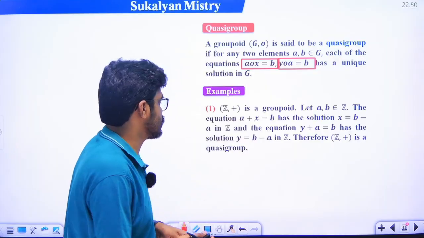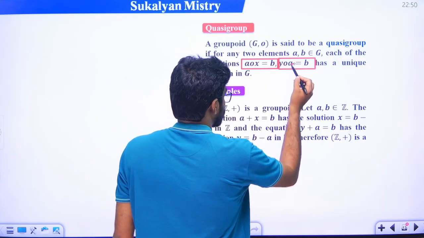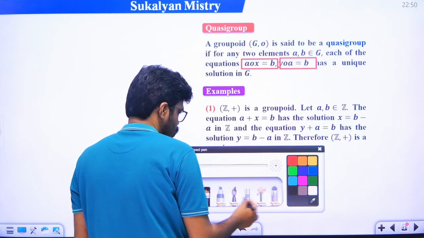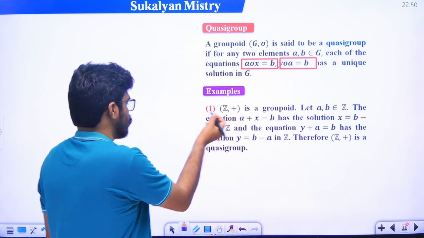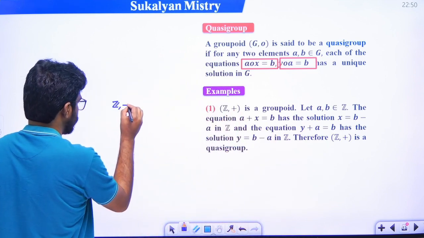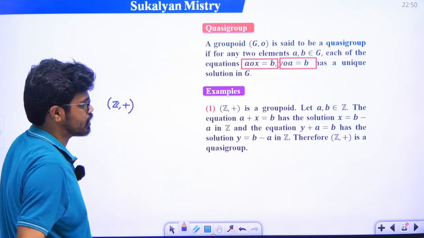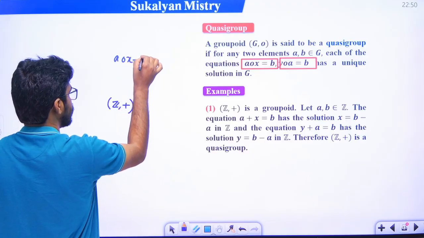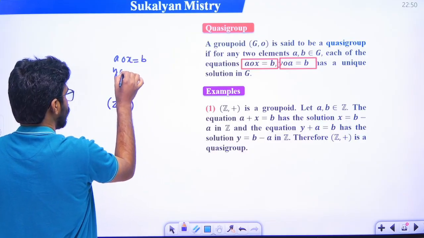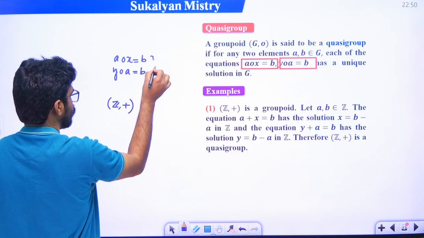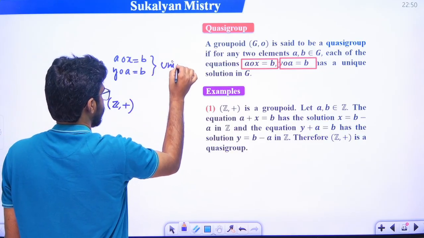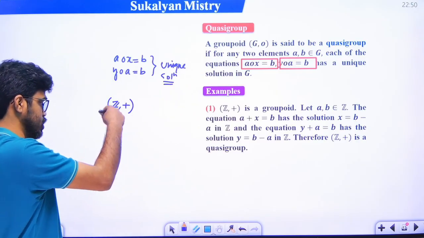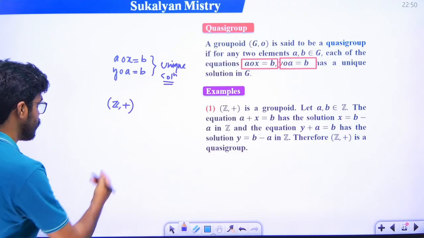For example, just see, these 2 equations have a unique solution. Suppose we consider the set of integers with respect to addition, that is a groupoid, right? দেখো এখানে কি বলেছি, a o x is equal to b and y o a is equal to b. এই দুটো ইকুয়েশনের যদি ইউনিক সলিউশন থাকে, then this groupoid is said to be a quasi group, right?